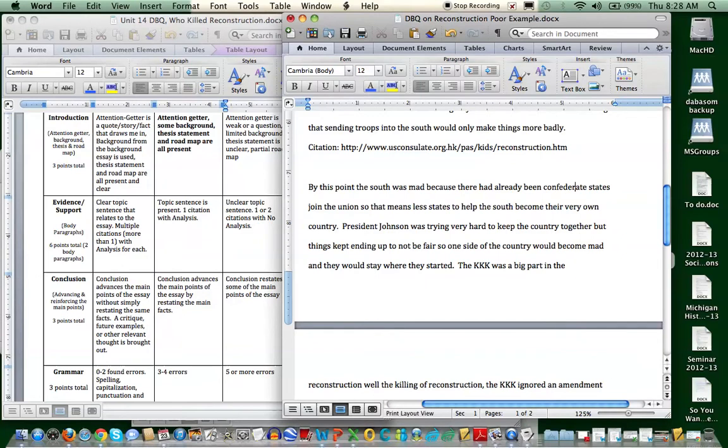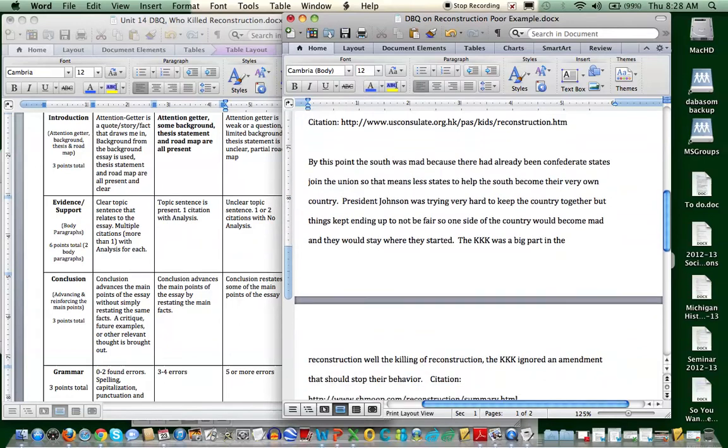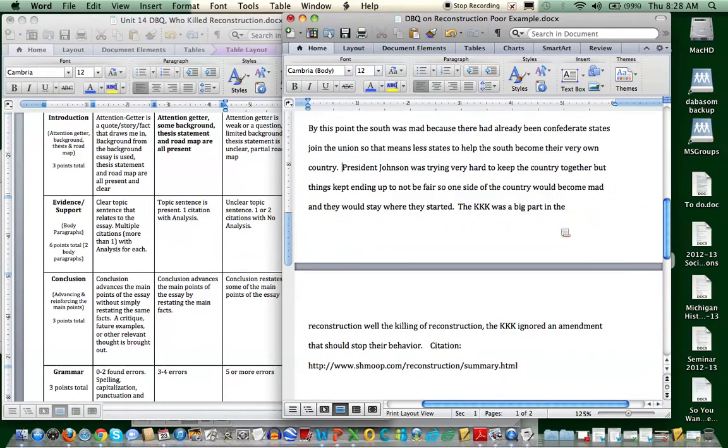This sentence just doesn't make sense. And again, it's hard for me to understand what you're saying, and that's why I always encourage students to proofread. "President Johnson was trying very hard to keep the country together, but things kept ending up to not be fair, so one side of the country would become mad and they would stay where they started." Run-on sentence, too long, confusing for me.